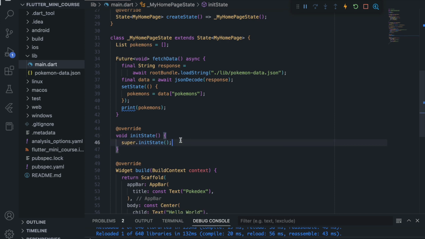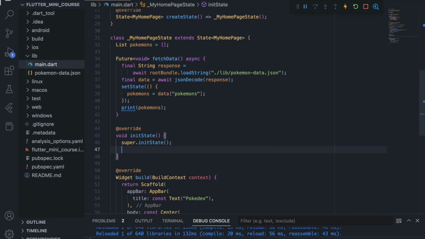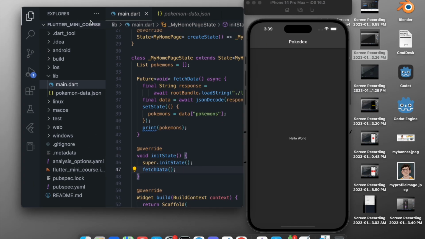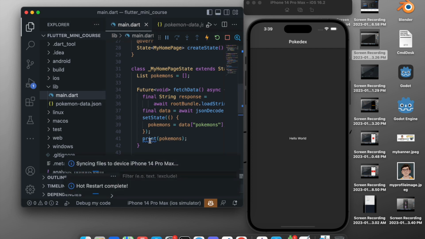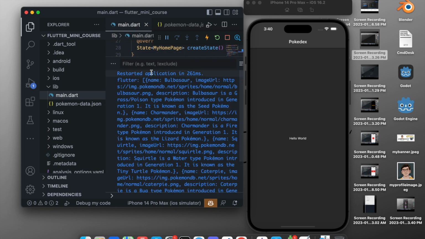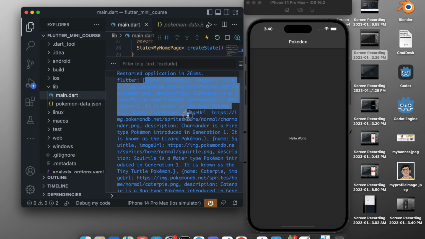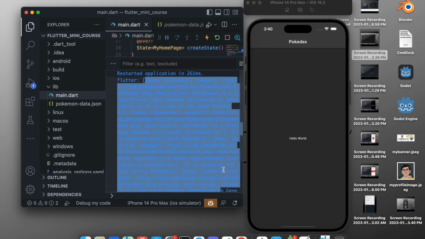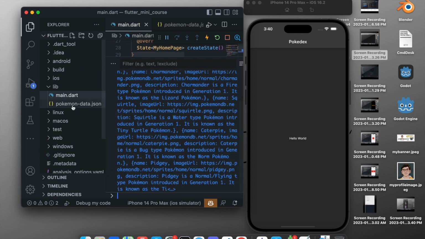So what it will do is when the app starts, it will just load our JSON file, that is in this case our fetch data function. So we will come here below the init state and we will say fetch data, and we will close this line. And now after doing this, we will minimize this, we will reload our app, and you can see that it has loaded all our Pokemon data from the JSON file. That means we have successfully fetched the data from our JSON file.